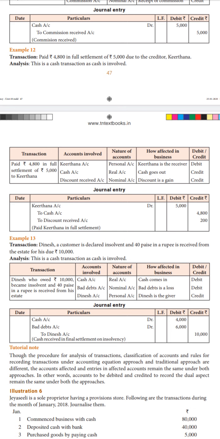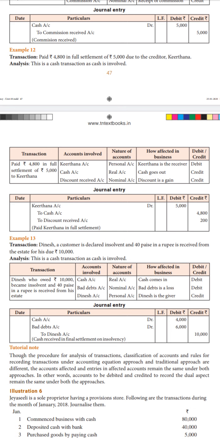Now, nature of accounts. Kirtana is a personal account. We have to check whether Kirtana is the receiver or the giver. Since it is a personal account, debit the receiver, credit the giver. Here Kirtana is the receiver, so we have to debit Kirtana's account.